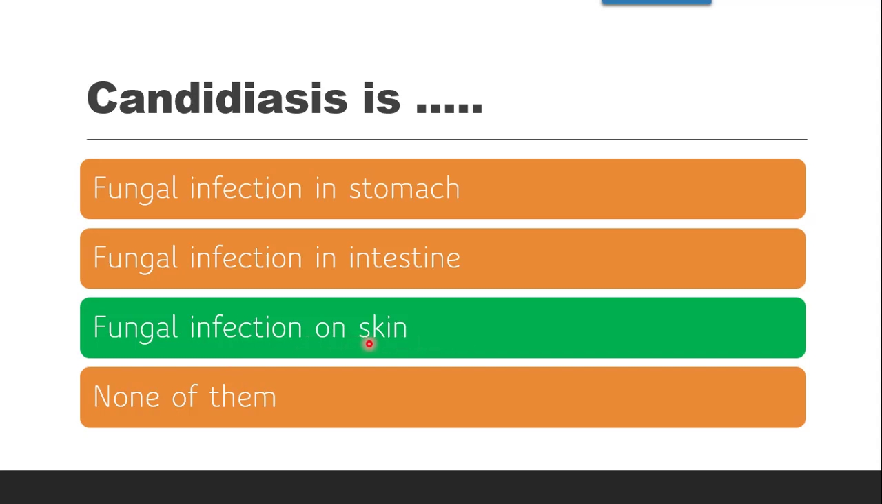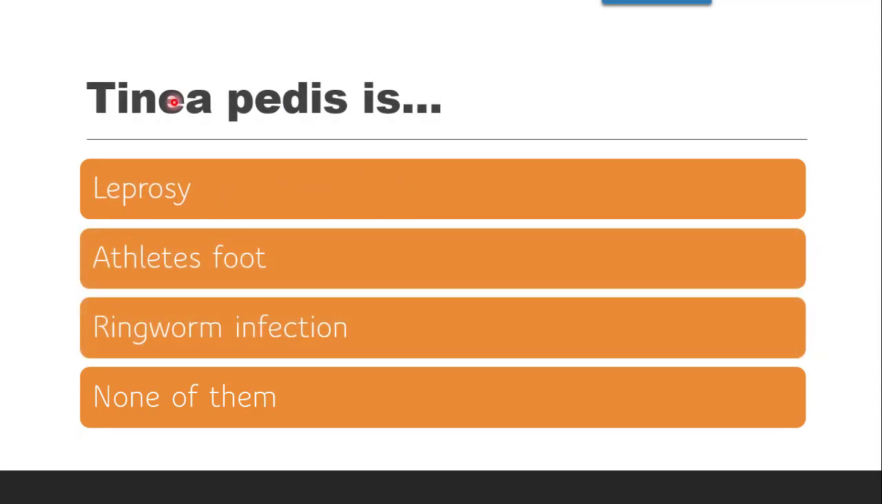Skin infections, skin fungal infections are known by the name candidiasis. Next question is tinea pedis. Now tinea infections basically are of two types, tinea pedis and tinea capitis. So tinea pedis is whether it is leprosy, athlete's foot, ringworm infection or none of them. The correct answer is it is athlete's foot. Tinea pedis is athlete's foot.